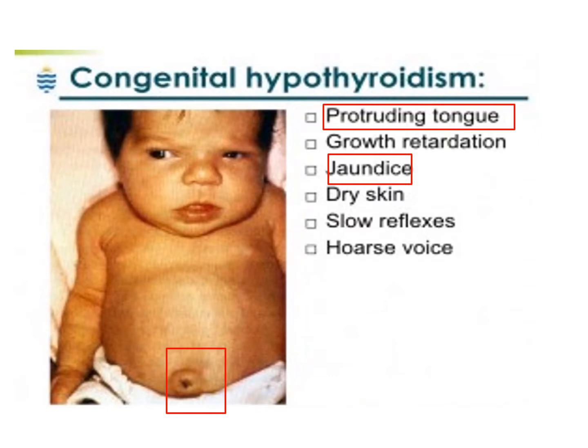Similarly, in this child, you can again appreciate the child is icteric, jaundiced, as compared to a normal child. Large protruding tongue, and there is umbilical hernia. These children, as we discussed before, have dry skin, slow reflexes, and a hoarse voice.